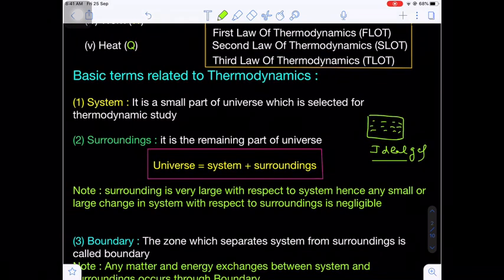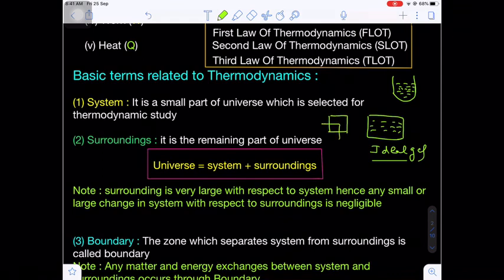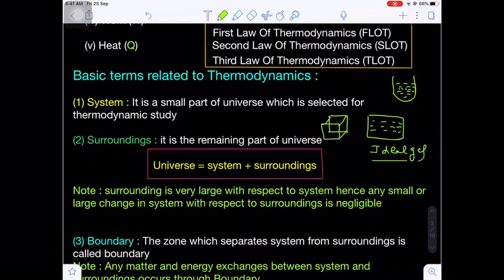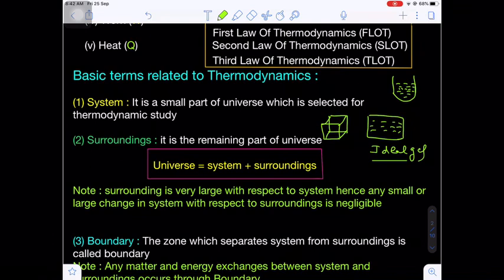Are you getting my point? Let's suppose in a test tube you are taking some chemical and we are studying the properties of that chemical. That chemical is referred to as a system. Let's suppose you are studying a small cube. This small cube is referred to as a system. Any small part of the universe which is under investigation, chosen for the thermodynamic study, is referred to as a system.